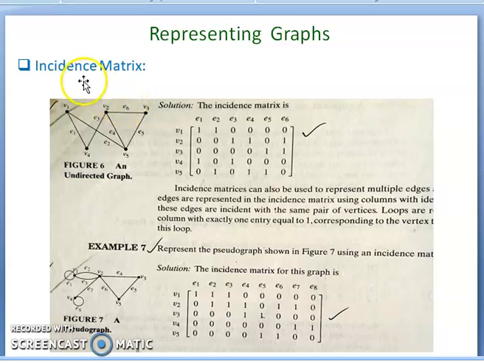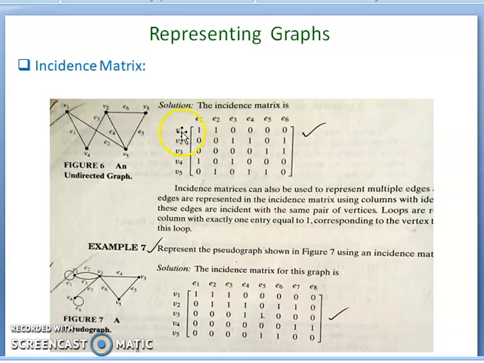And one more is the incidence matrix. This is again an undirected graph. This is an undirected graph with 5 vertices, V1, V2, V3, V4, V5. These are the vertices, and the edges are E1 and E2, E3, E4, E5 and E6. These are the 6 edges: 5 vertices and 6 edges.